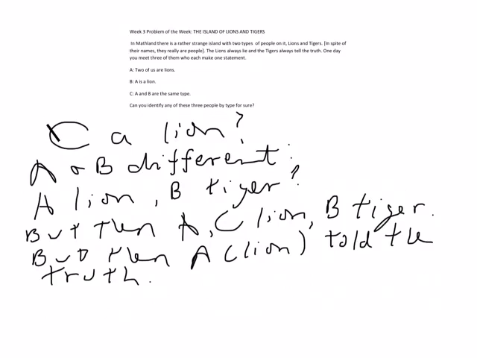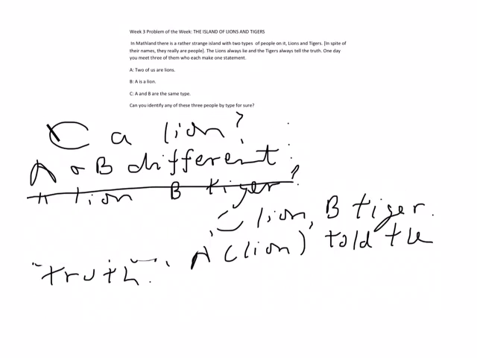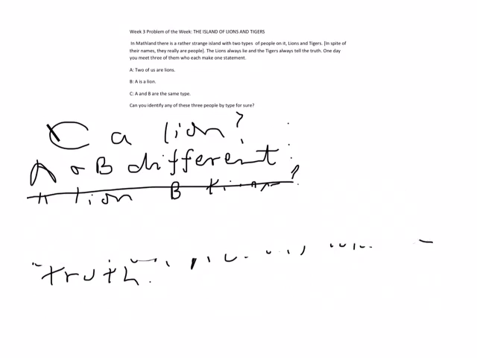So if C's a lion, then A and B are different. But different how? Well, A lion, B tiger didn't work. So we better try A tiger, B lion. So let's erase all this.